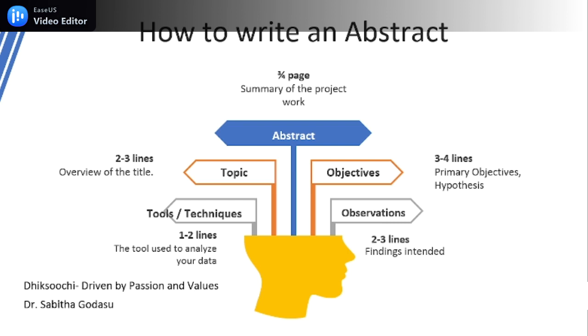Exactly, the abstract may not always have the overview of the topic, objectives, tools and techniques, and observations. Sometimes minor changes may be required. As you go through several articles for the literature review, as we mentioned in the previous videos, you definitely come across and read the abstracts.